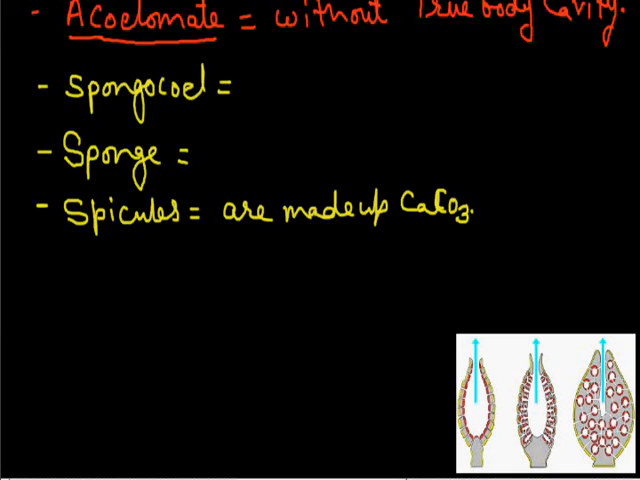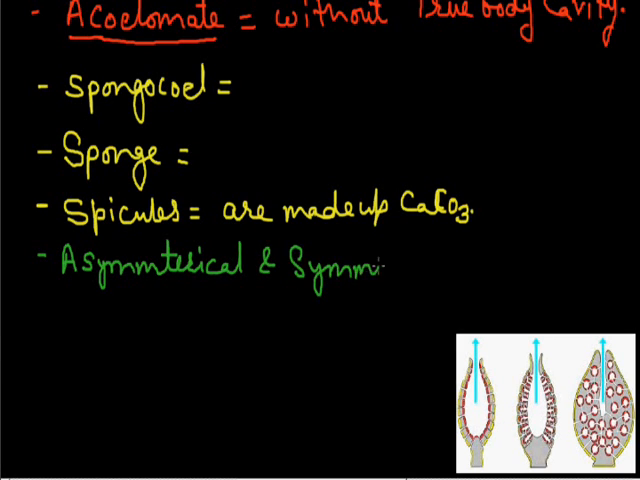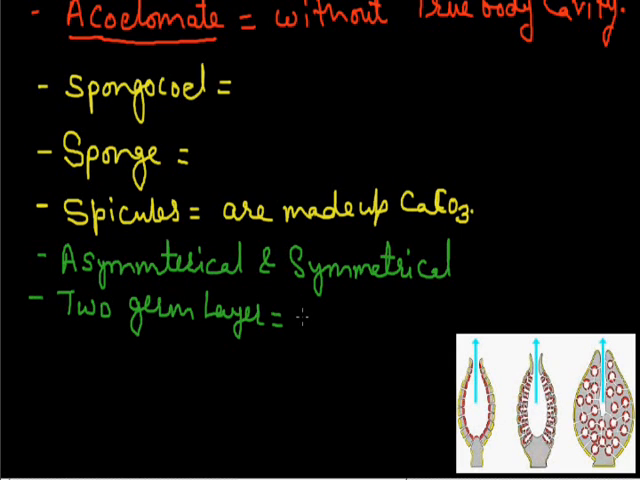Now these animals are asymmetrical, and some animals are symmetrical also. These animals have two germ layers, it means diploblastic. Germ layer means the layers of cells present in the embryonic stage of the living being, which will form the whole body of living beings. So the animals which have two germ layers are called diploblastic.